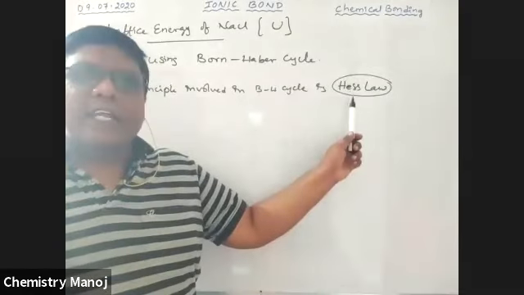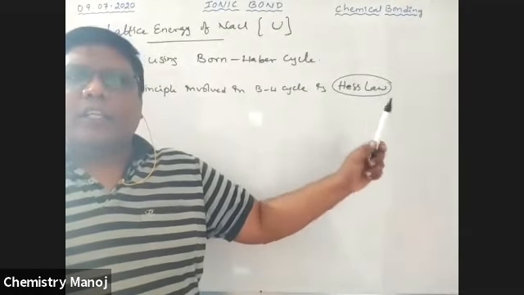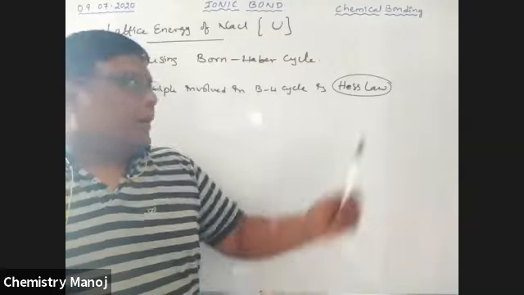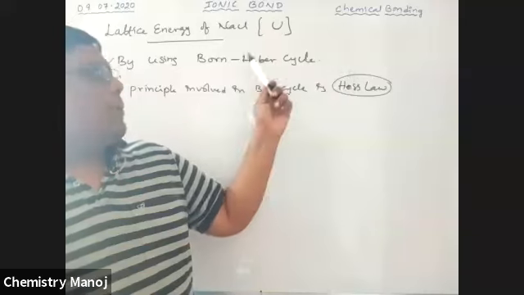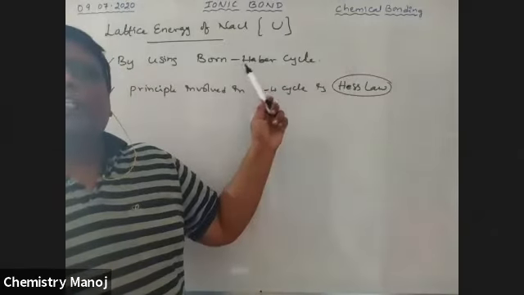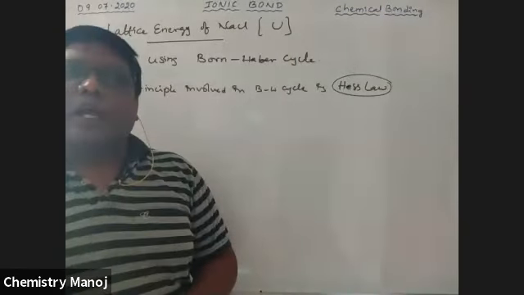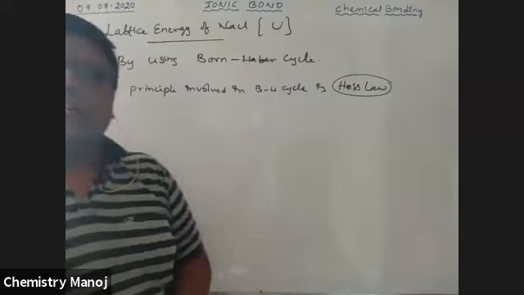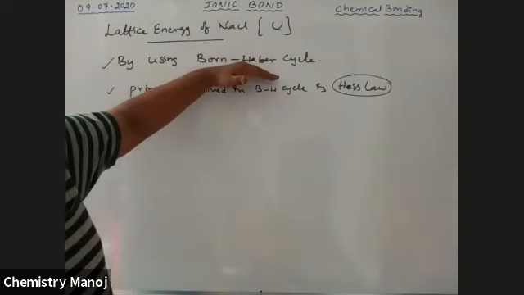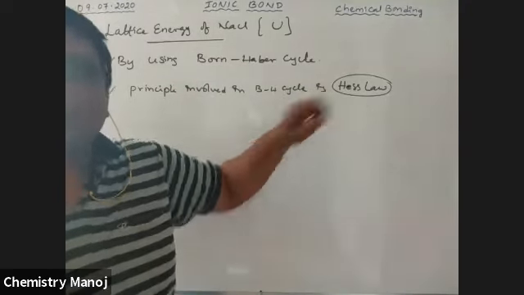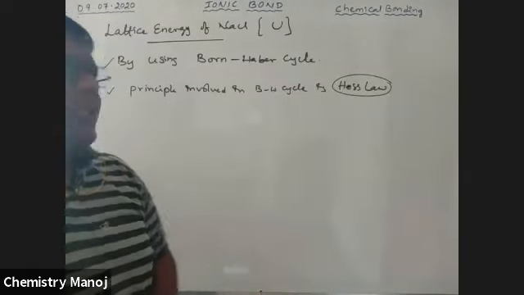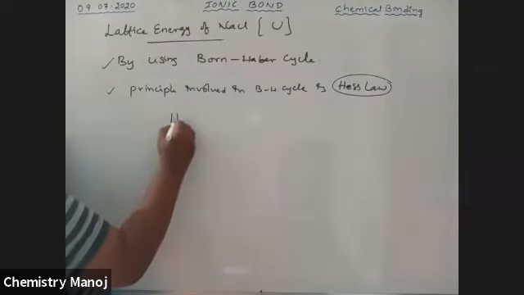Hess is the scientist's name. He proposed a law that is called Hess law. This Hess law is applied for the Born-Haber cycle. Using this, we try to calculate lattice energy. That means if you want to apply the Born-Haber cycle, you must know about Hess law. What is this Hess law?